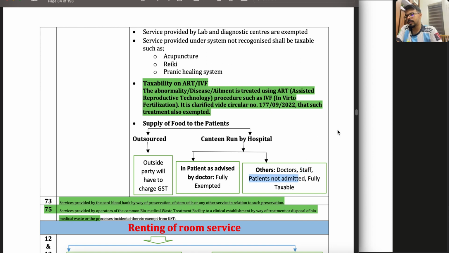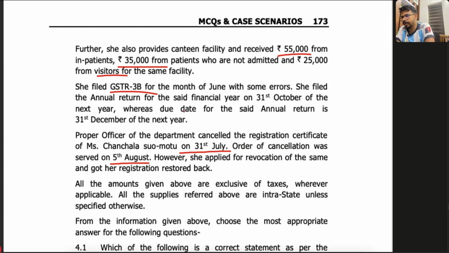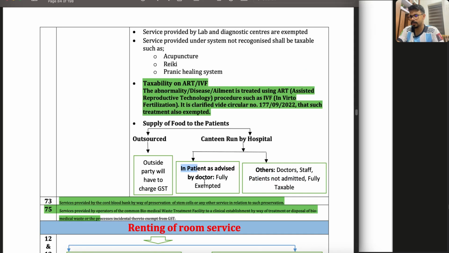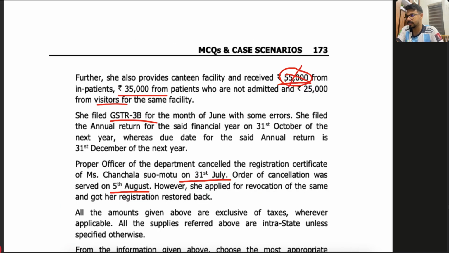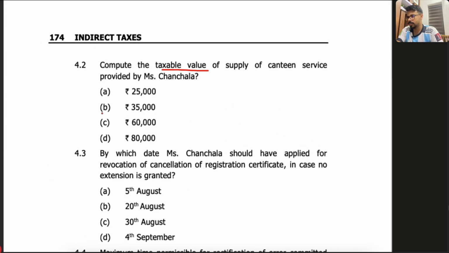So tell me, buddies, how much will be the taxable value? Read the sentence. Canteen facility, 55,000 from inpatients, 35,000 from patients not admitted, 25,000 from visitors. Very easy, right? We have seen that chart right here. Inpatients are exempted, so this 55,000 is exempted. The balance two are taxable: 35,000 plus 25,000. So how much? 60,000. In which option is it coming? Let's see. Okay, so C is correct.